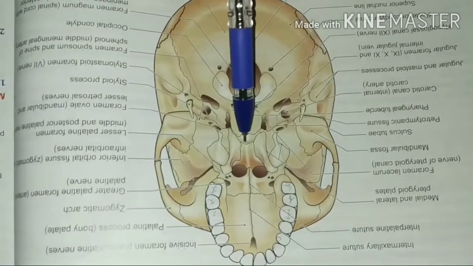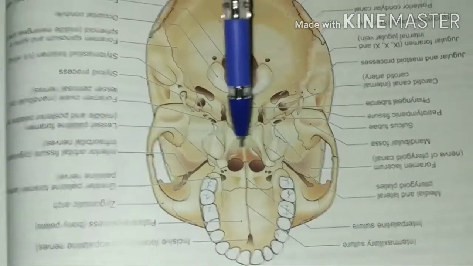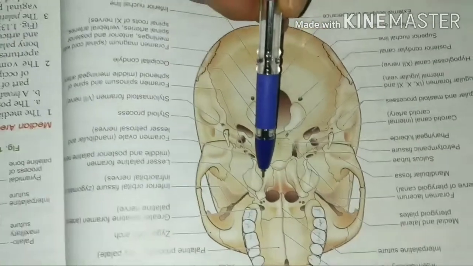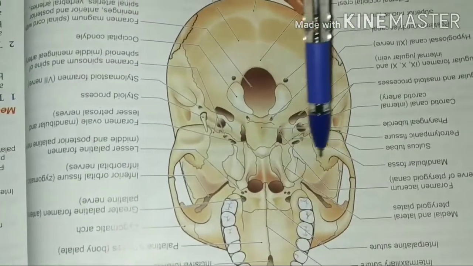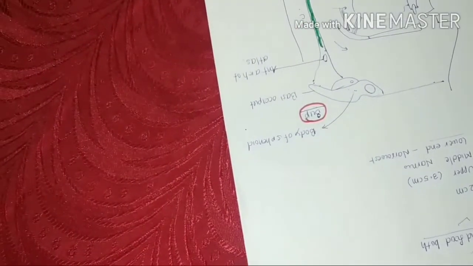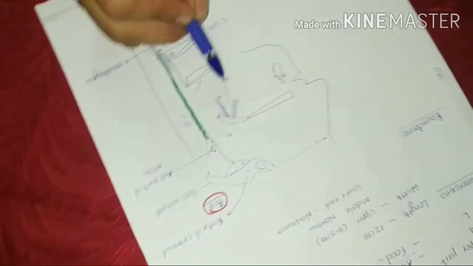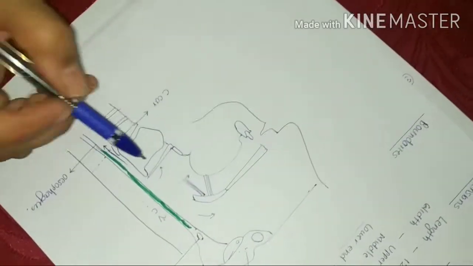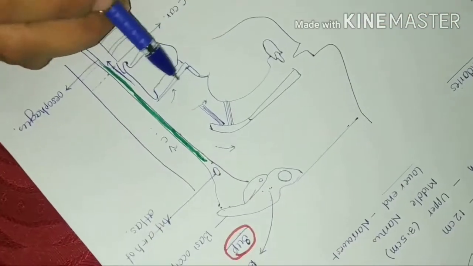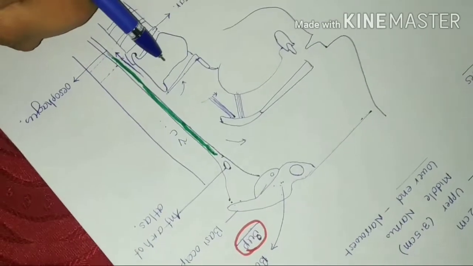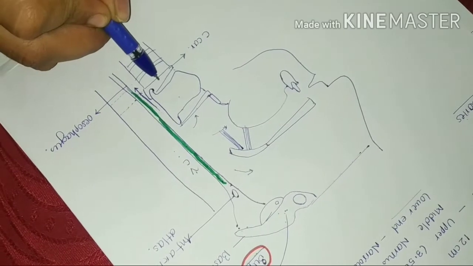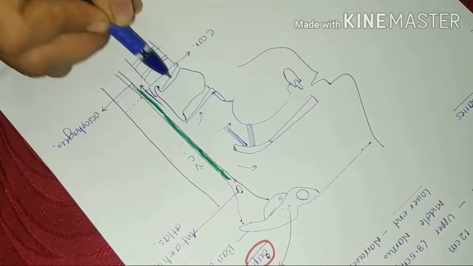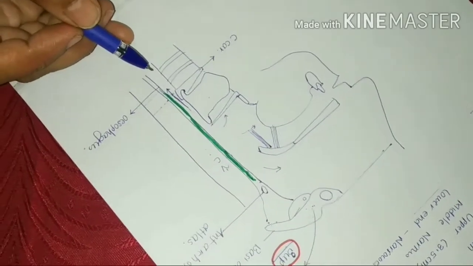That means from here the pharynx starts and goes upward, connected with the medial pterygoid plate, connected with the mandible, connected with the pterygomandibular raphe. Now it is also connected with the tongue. It is also connected with the hyoid bone, thyroid cartilage and cricoid cartilage. These are all the structures on the side of the pharynx.